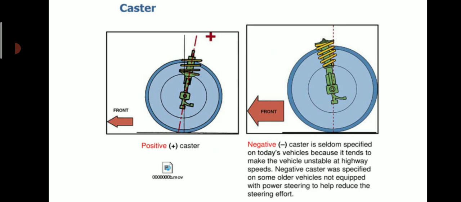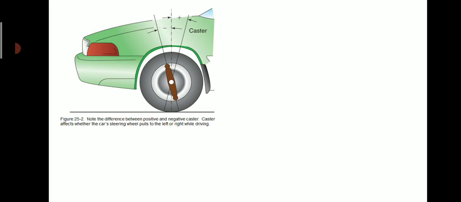Negative caster is seldom specified on today's vehicles because it tends to make the vehicle unstable at highway speed. Negative caster was specified on some older vehicles not equipped with power steering to help reduce the steering effort. So this figure indicates caster, positive and negative.